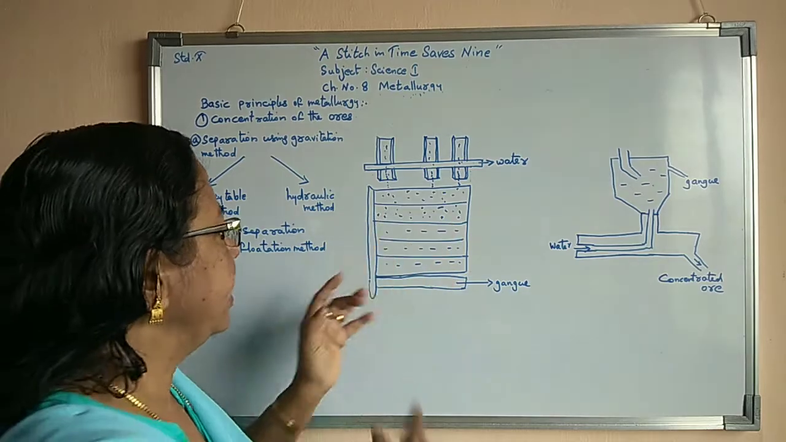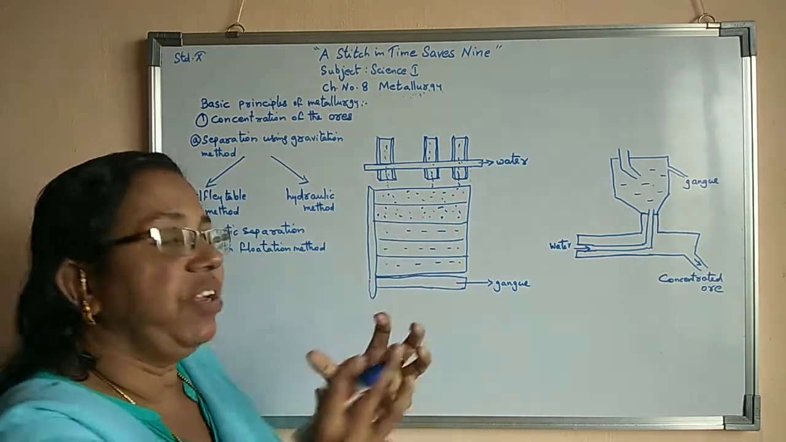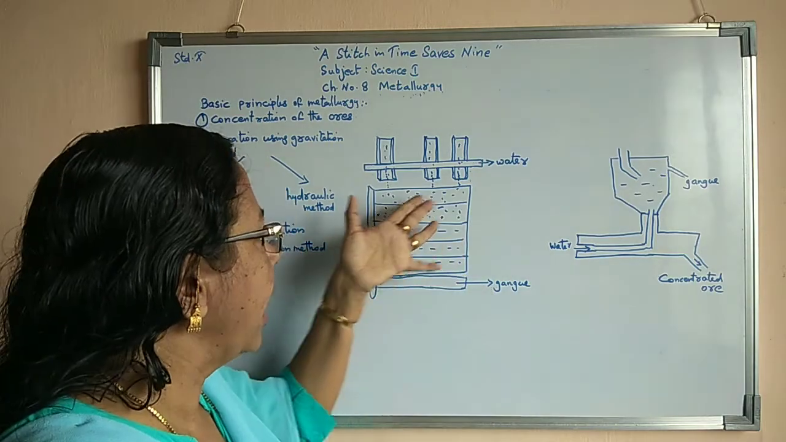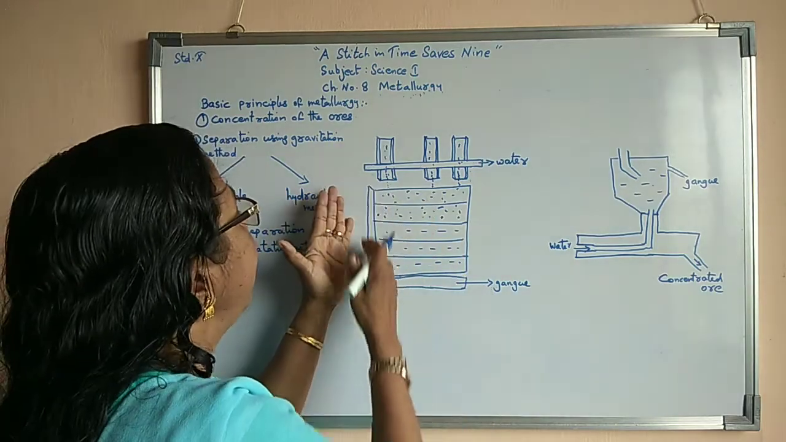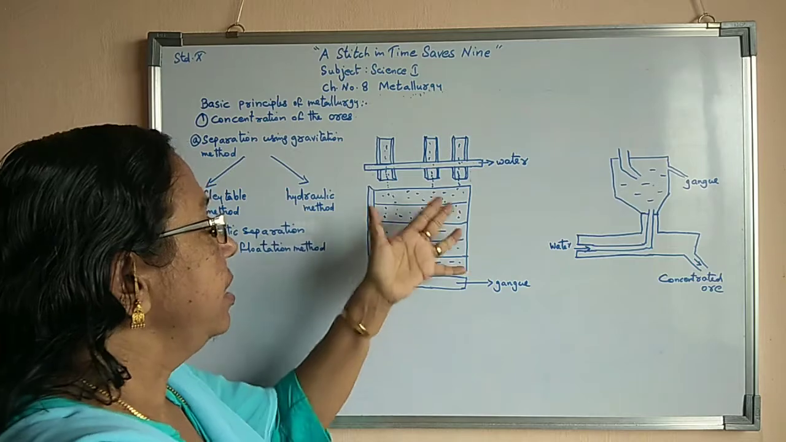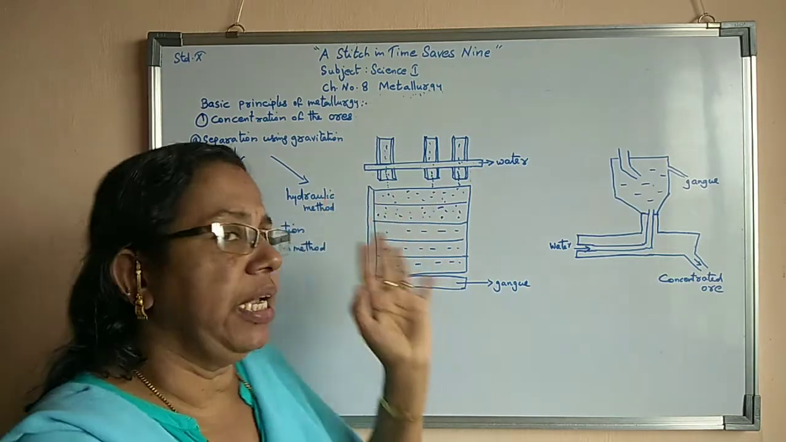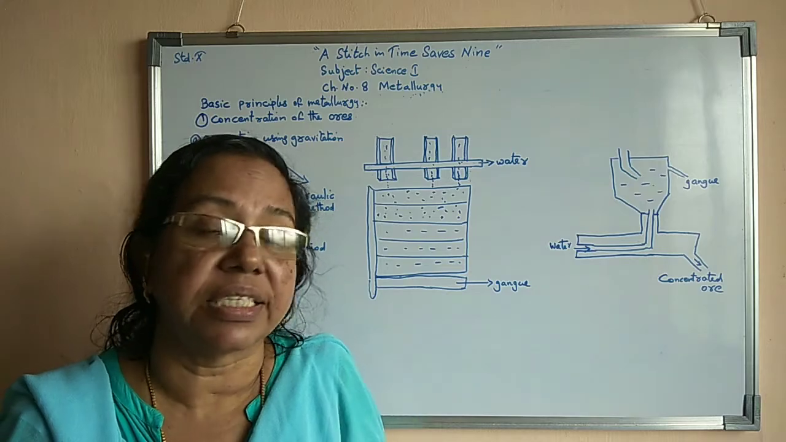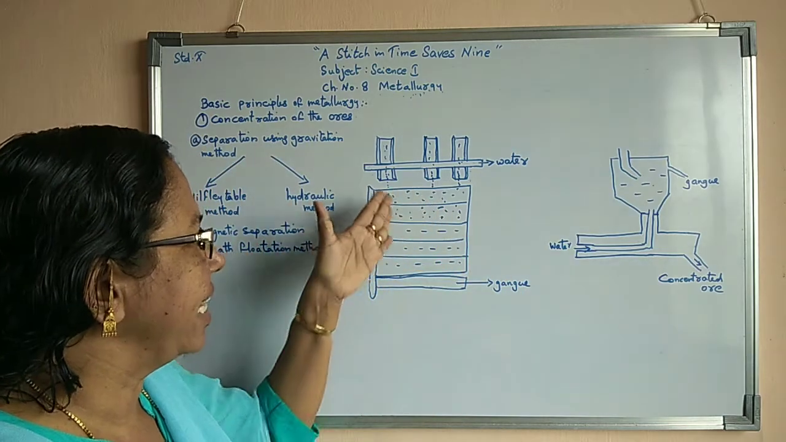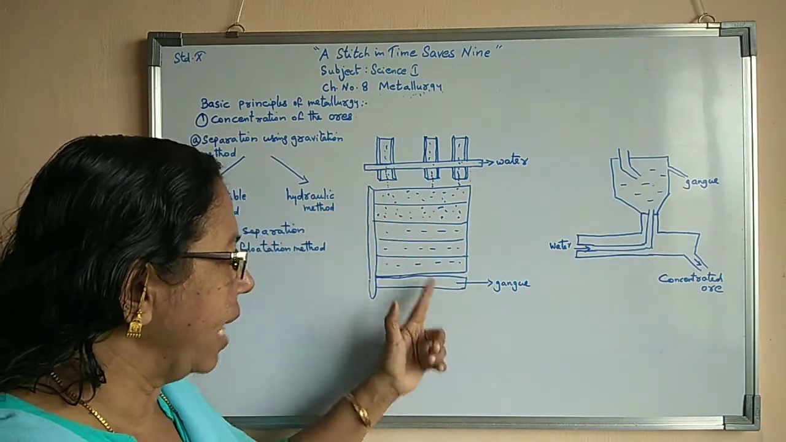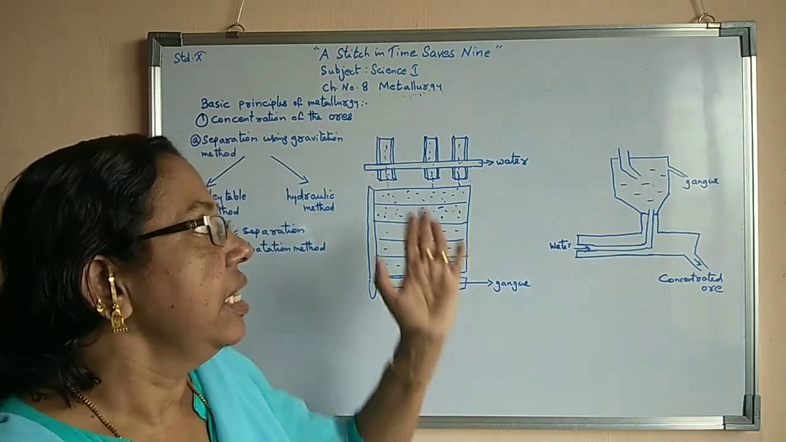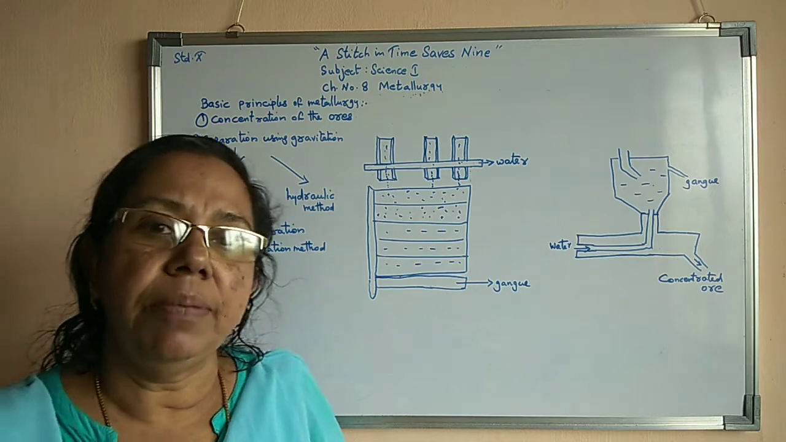Now the heavy ore particles, the metallic particles, will collect on the upper side, as well as the side part. Ores means metallic parts. They will collect upside and on the side. Only the gangue particles will come down. So this is known as Wilfley's table method.